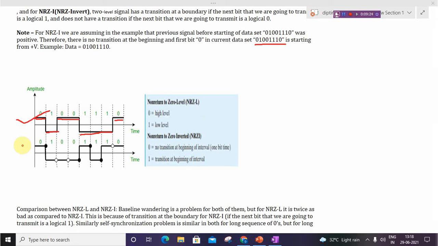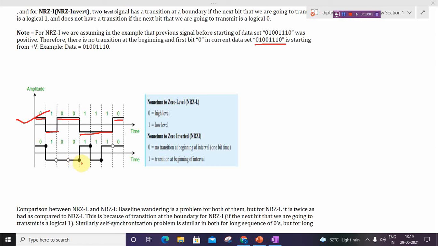Then the next is non-return to zero invert. So next is NRZ-I, and the data is 0 1 0 0 1 1 0. In NRZ-I, non-return to zero invert, we use no transition at the beginning of the interval for 0, and a transition at the beginning of the interval for 1. So 0 means no transition. Then for 1 there will be a transition at the beginning. Then again 0 means no transition.